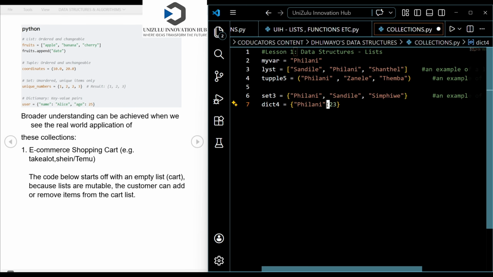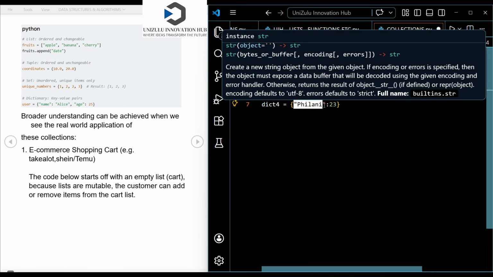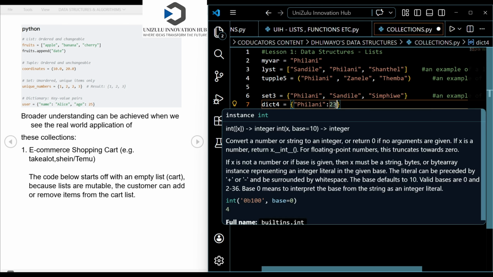This colon here is actually linking the first data item, which is Philani, and 23 as well. So we can just say this Philani and 23, they are linked together. They are kind of functioning as a unit.